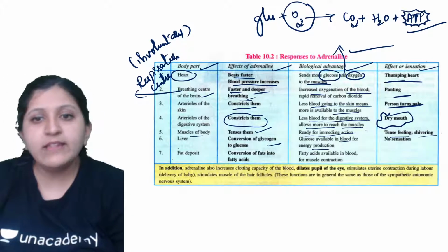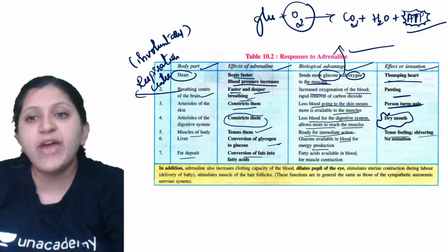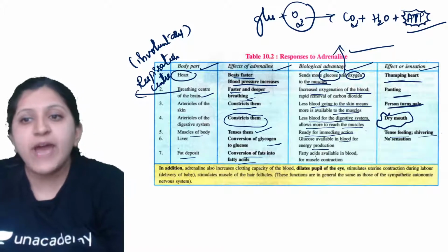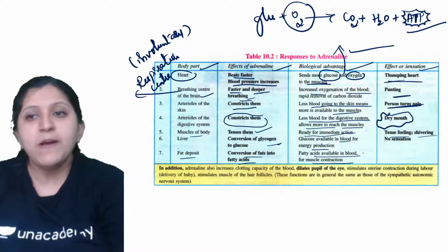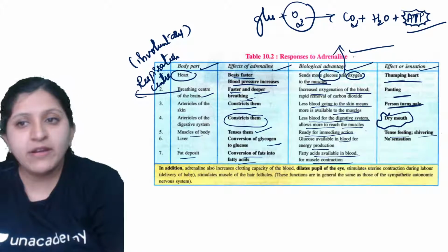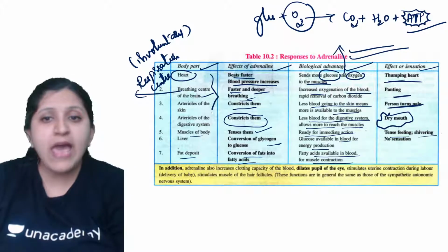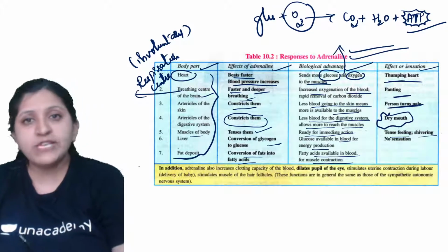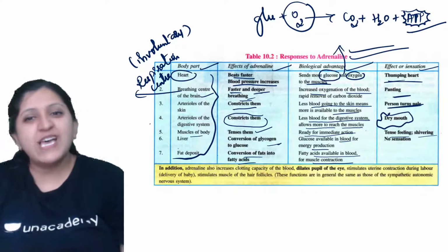Then other than that, the fat deposit, which is again the conversion of fat into fatty acids. Fatty acids are available in the blood, again for muscle contraction. So all these are the effects of adrenaline. When adrenaline is released, it will have an effect on all of these organs. These are the target organs, so a lot of changes are going to occur.